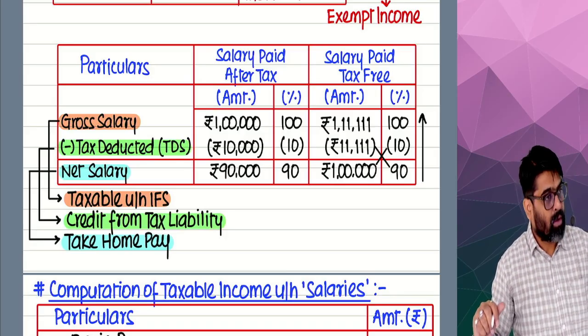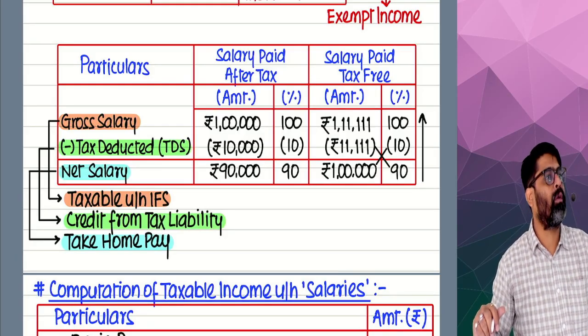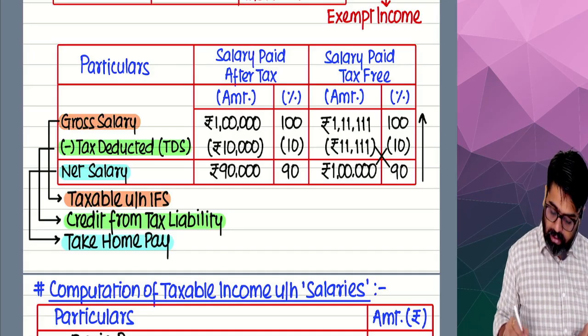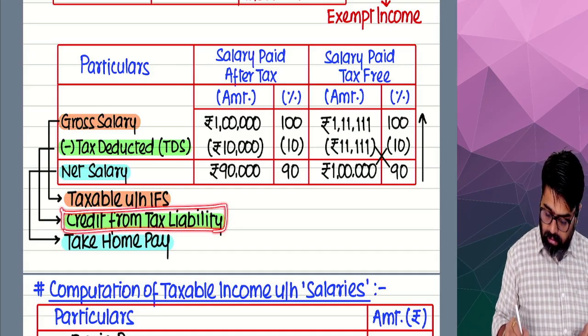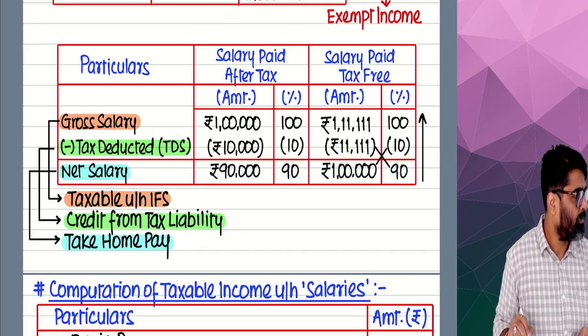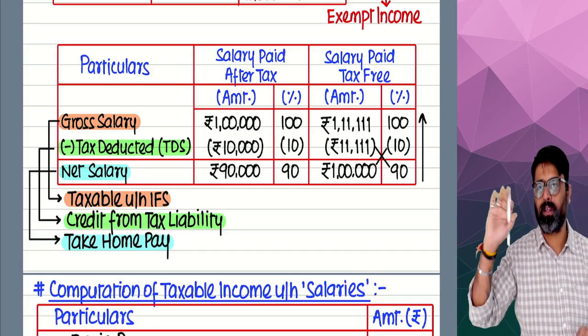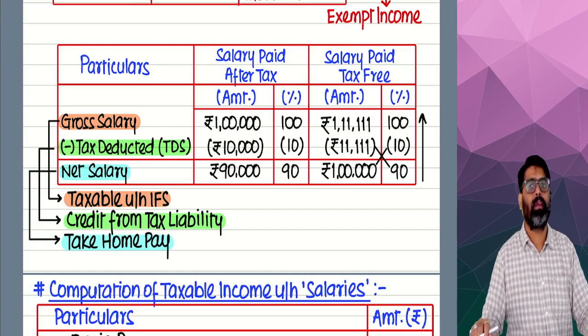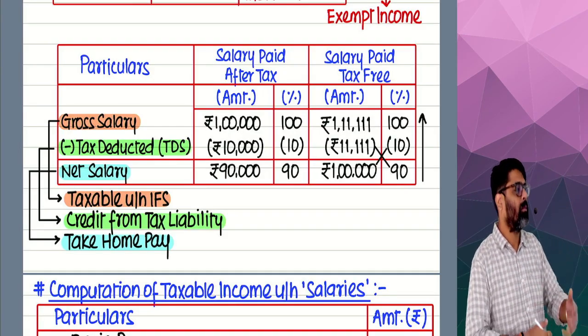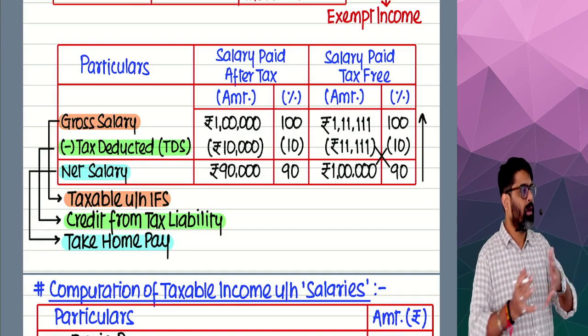In that gross amount, the TDS component you have also shown as your income. Later on, take that amount as a credit from your tax liability. Okay. So in the examination, the salary question will be there. During the previous year, the employer is giving you this amount, this amount, this amount; calculate the taxable salary.